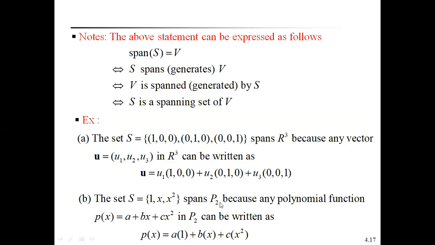It also spans P2, because any polynomial function in P2 can be written as a plus bx plus cx square, that is, p of x equal to a into 1 plus b into x plus c into x square. These are two examples of a spanning set of V, or S spans V, or V is spanned by S. In any way we can represent span of S is equal to V.